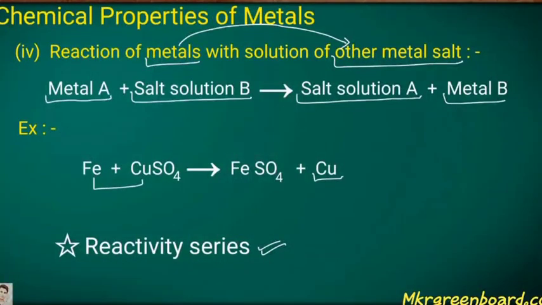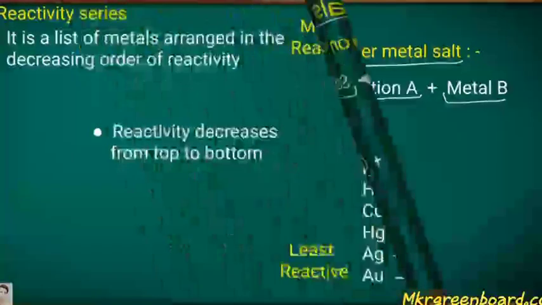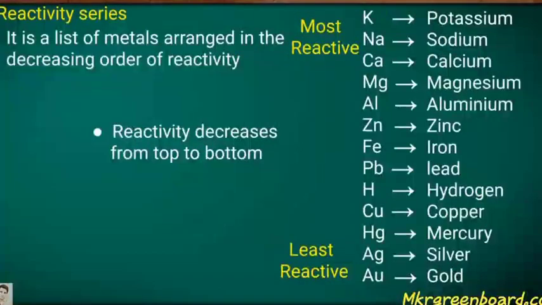Hello student, in this video we will see the reactivity series. In this series we will let you know which metal can displace the other metal. It is the list of the metals arranged in the decreasing order of reactivity, and this series is known as the reactivity series.